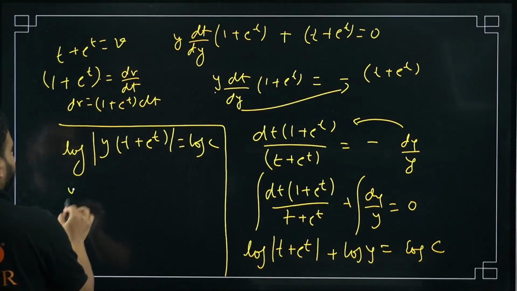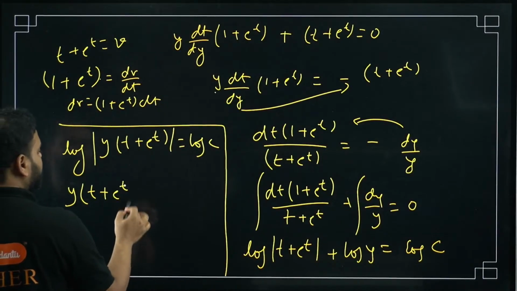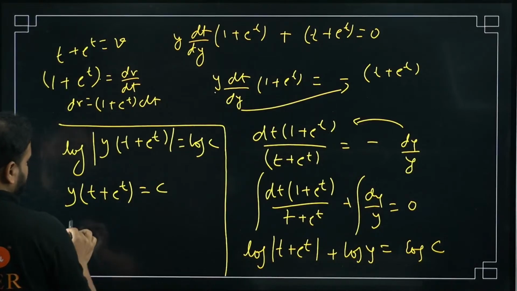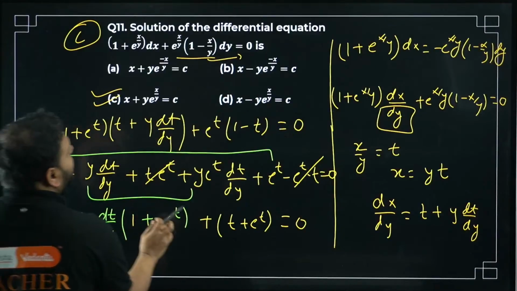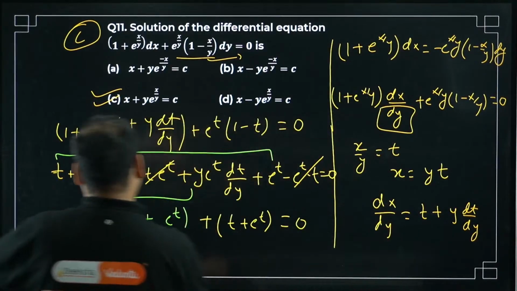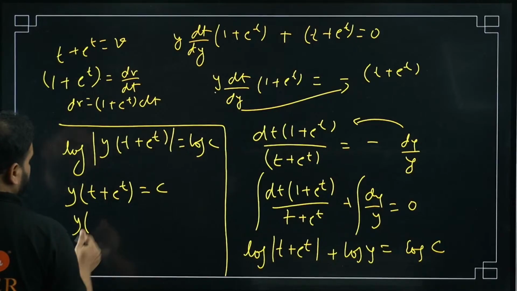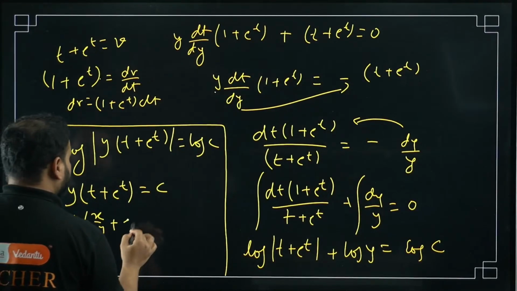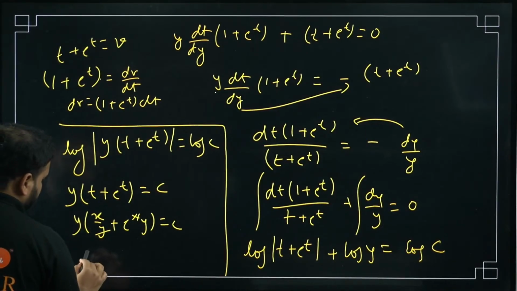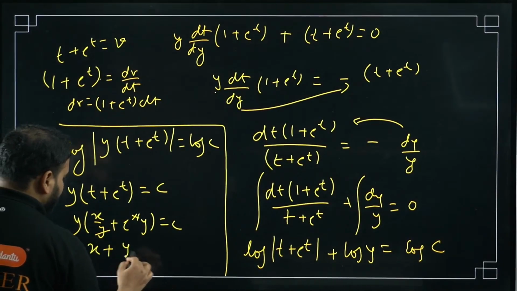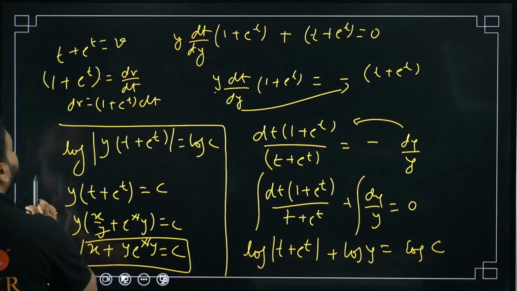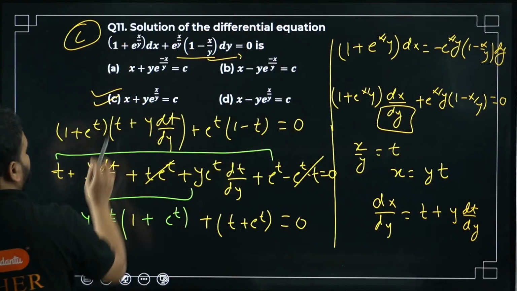Remove the logs now. What do I get? y times (t plus e^t) equals c. y is as it is. What is the t value? The t value I've taken here as x by y. So x by y plus e^(x/y) equals c. Cancel this, so this will be cancelled over here. So I get x plus y times e^(x/y) equal to c. Option number C is correct.